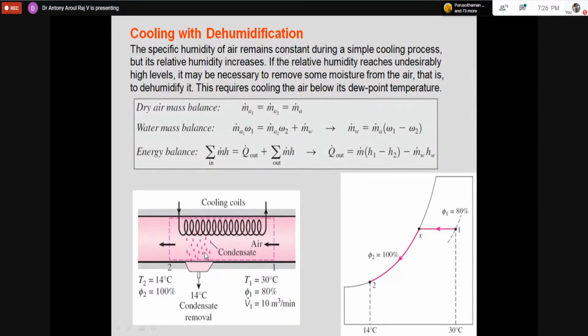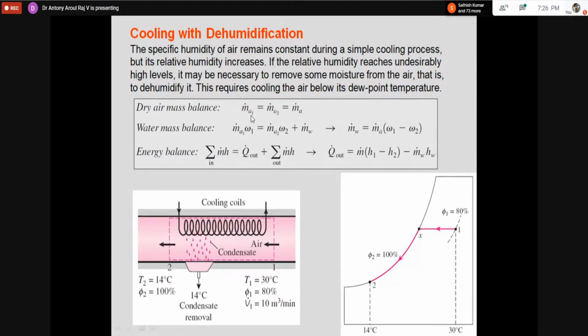How much water is collected? We can calculate it very easily. This is omega 1, the specific humidity at 1, and this is omega 2, the specific humidity at 2. Find the difference between omega 1 and omega 2, and multiply by the mass flow rate of air. I will get the amount of moisture collected. That is what is thermodynamically given.